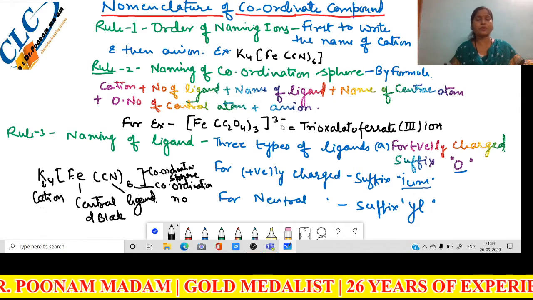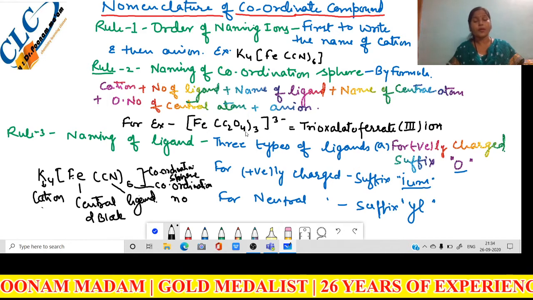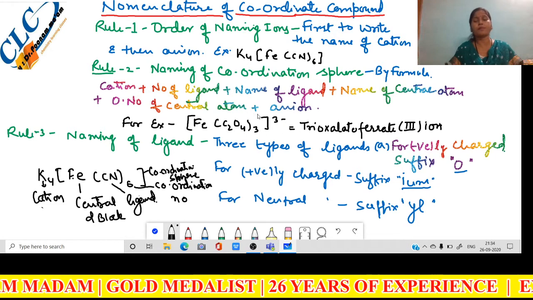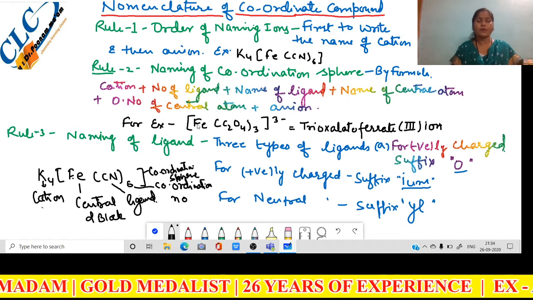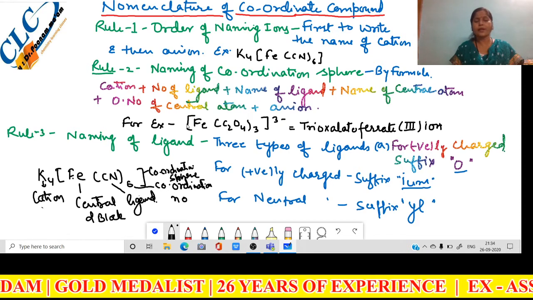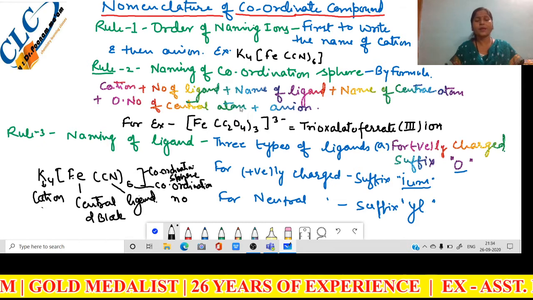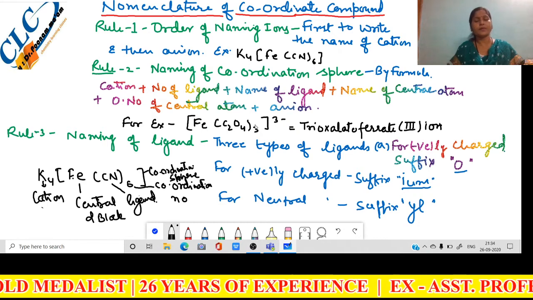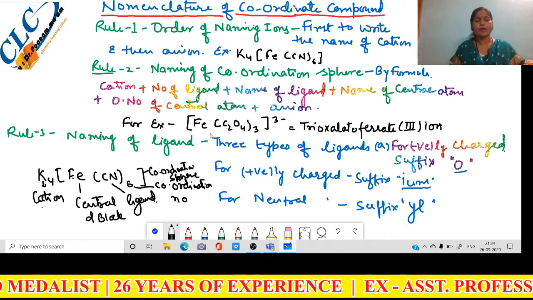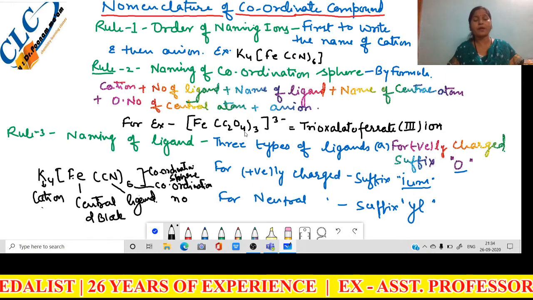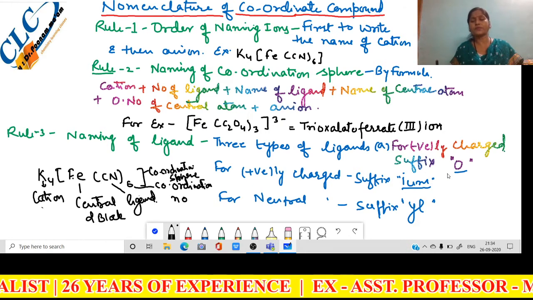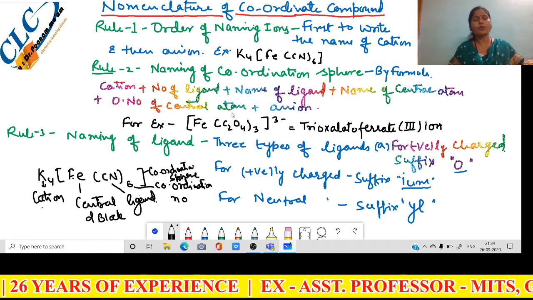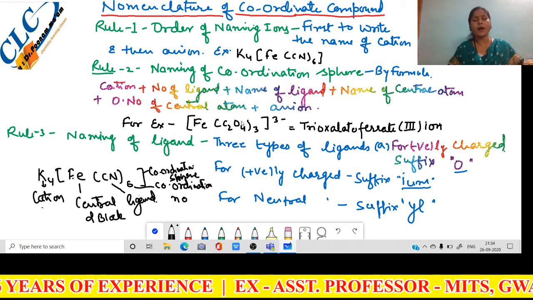In our previous video, we discussed the types of ligands and how their names are written. So first of all, write the name of the cation, but in this example there is no cation. Then write the number of the ligands. Here the number is 3, so we use the term tri. C2O4 is a negative ligand, and for a negative ligand we use the suffix o, so this is called oxalato. Oxalato possesses a -2 charge.